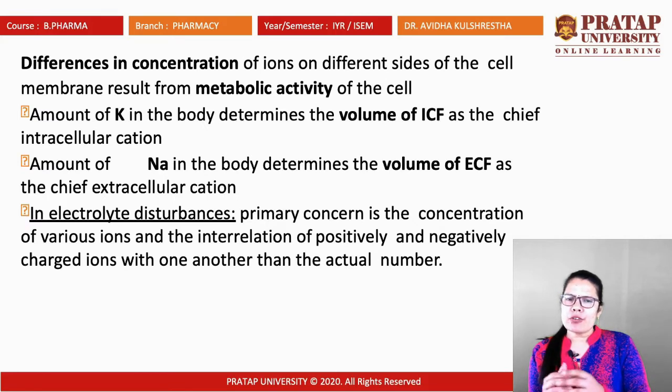Difference in the concentration of ions on different sides of the cell membrane results in the metabolic activity of the cell. So inside the cell, or the cytoplasm, a process is going on that is called osmosis. Osmosis is going on regularly. Ions are migrating from inside the cell to outside the cell, or fluid is migrating from this side to that side. This migration is the process of osmosis.